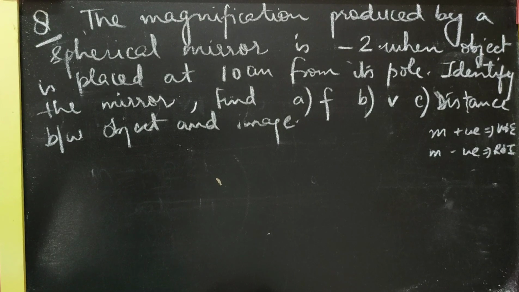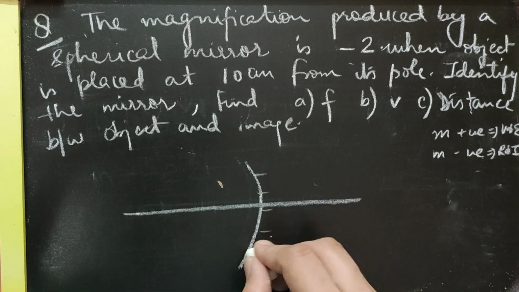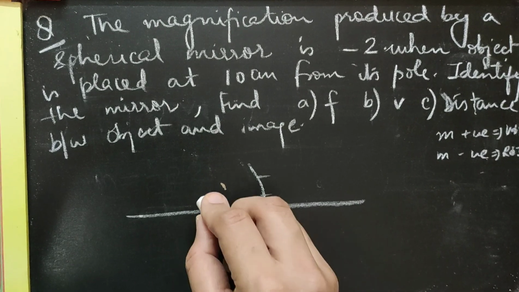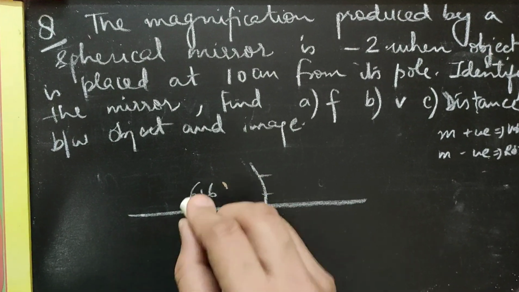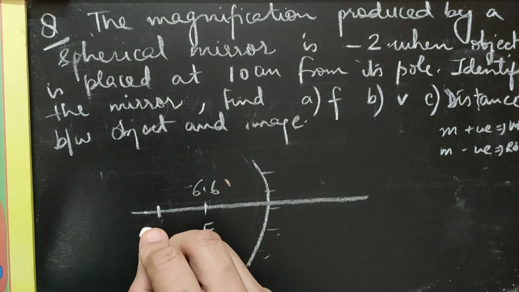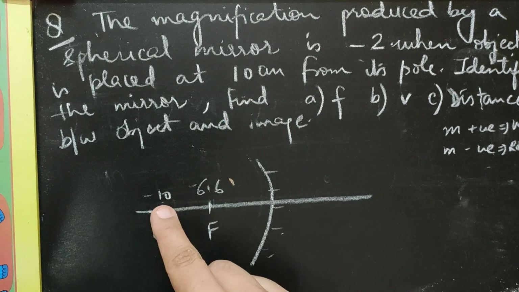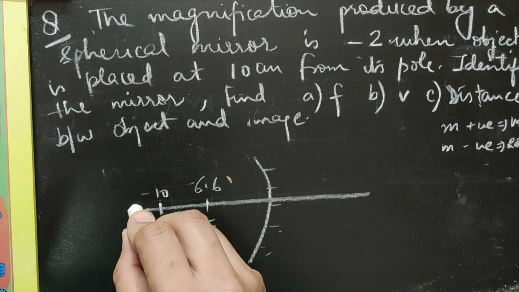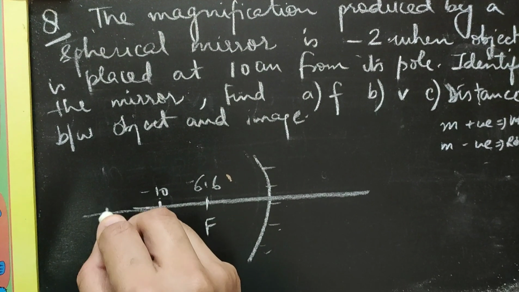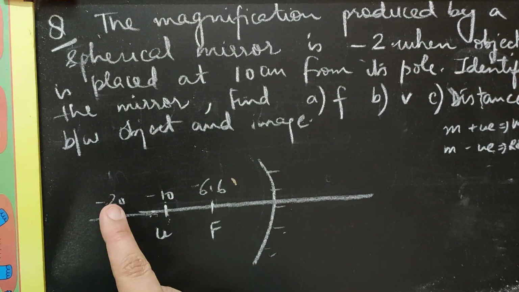So looking at the question till now, it's a concave mirror. Focal length we just calculated as 6.6 centimeter negative. Also the object is placed at 10 centimeter negative. It is given in the question. And the image is obtained at 20 centimeter. We calculated this at 20 centimeter.